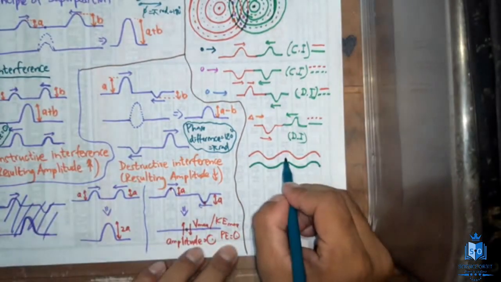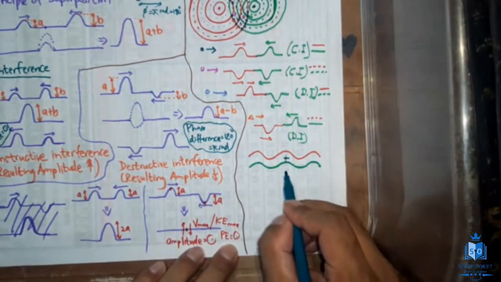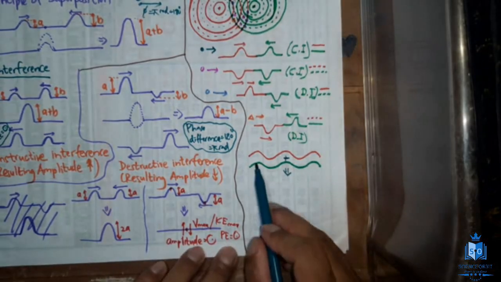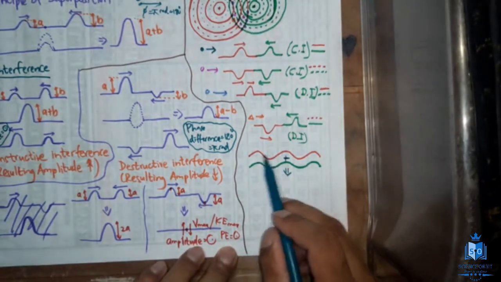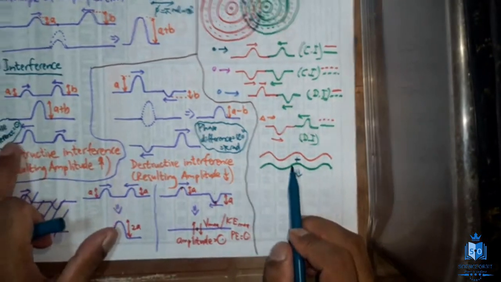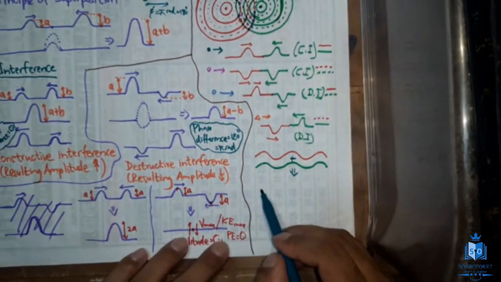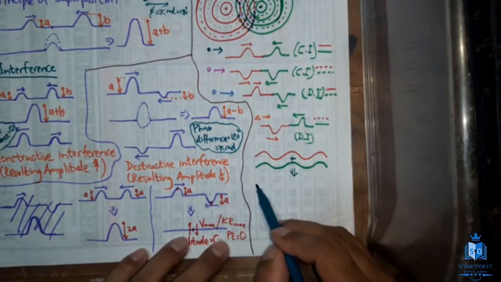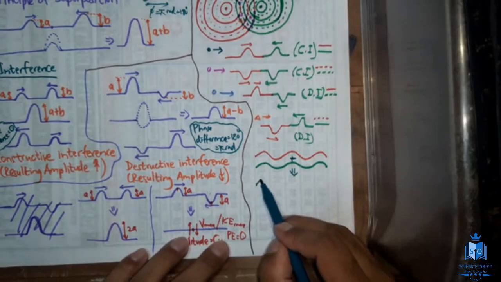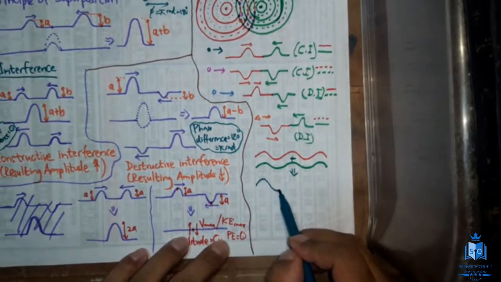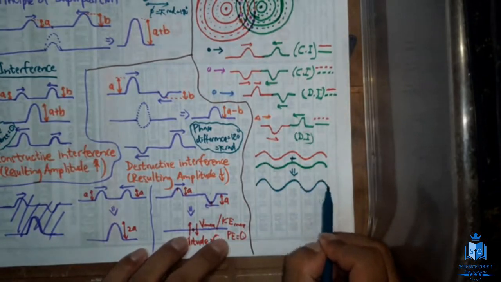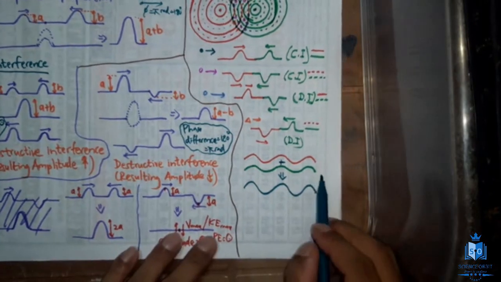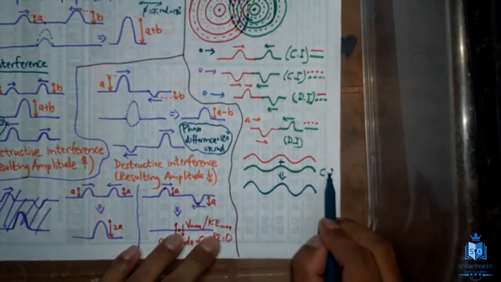When you add these two waves, you will get a single wave. Crest and crest are meeting, correct? Trough and trough are meeting. That means there's zero phase difference. That means the resulting wave will look like this. It will have a larger amplitude like this. Not only with wave pulses, even with waves we can consider. So this is the constructive interference.